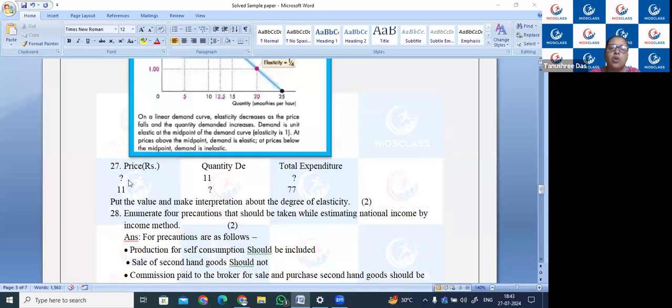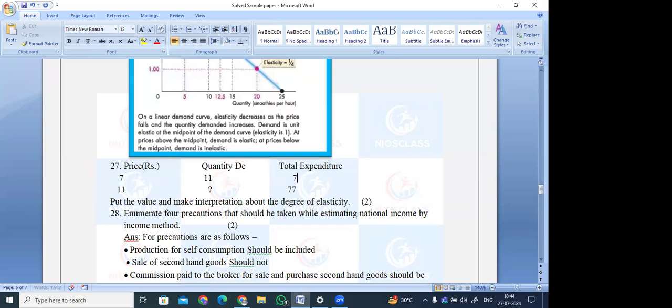Now, this question, I think you remember this question. We have a unitary elastic demand. So what should be the price here? What will be the price here? So price is at 7. So 7 into 11, it will be 77.